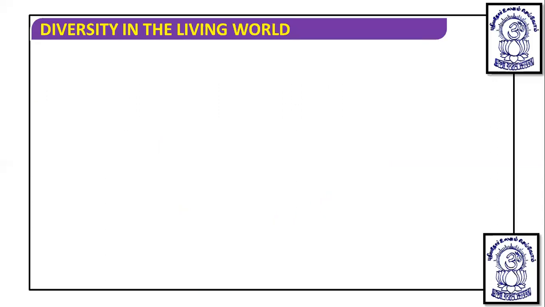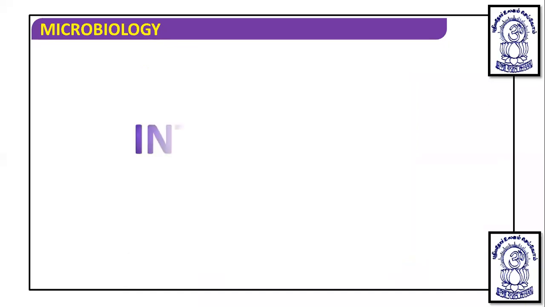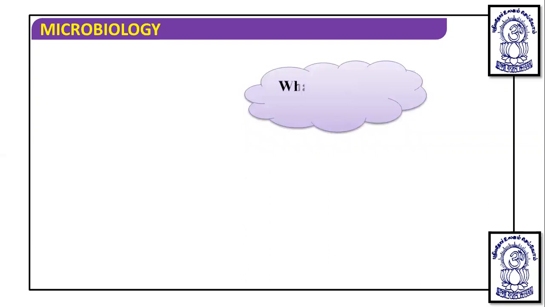So now we will talk about viruses in detail first, then we will talk about other subviral agents. When we discuss viruses, the first question that arises is whether they are living or not. What is the living state?